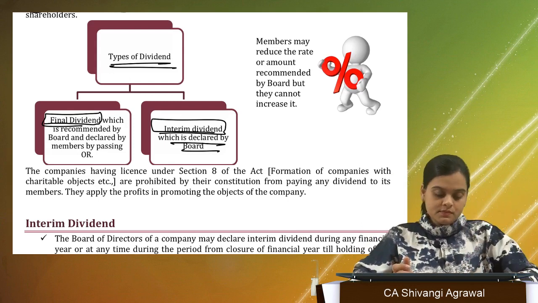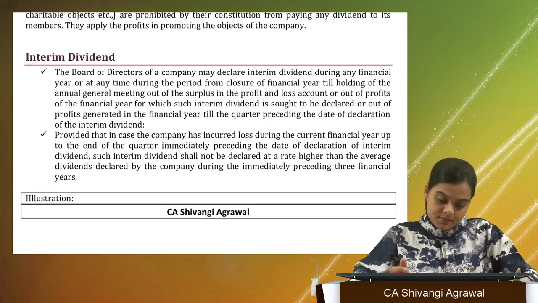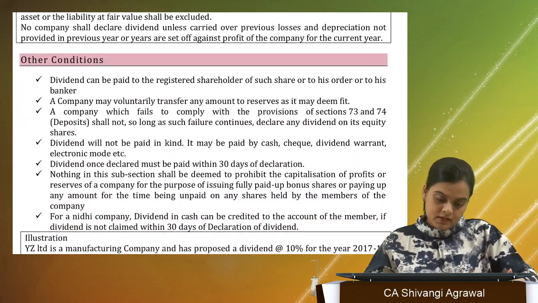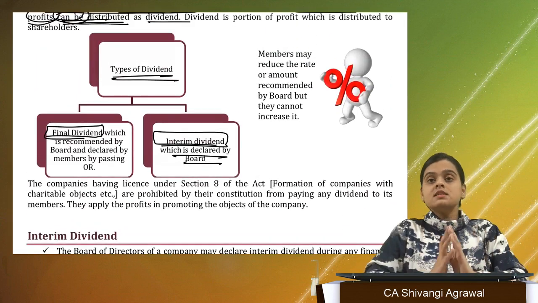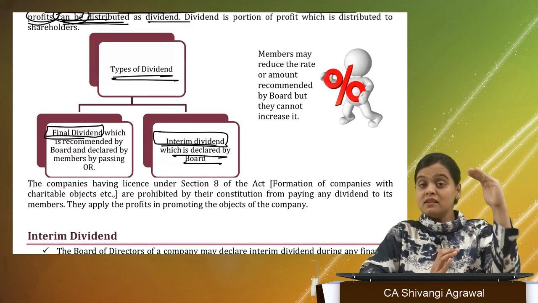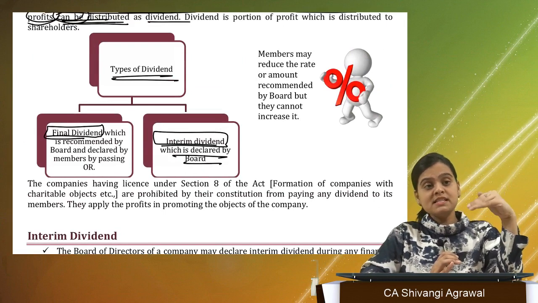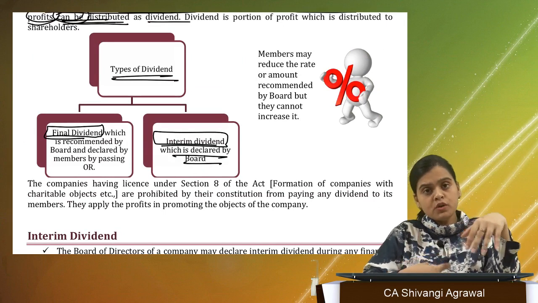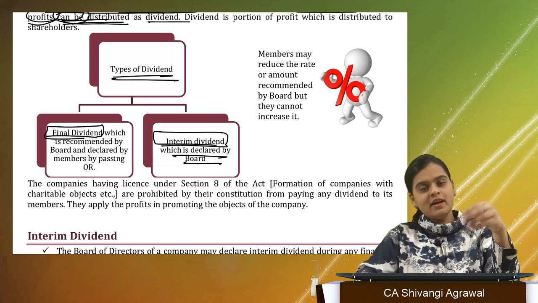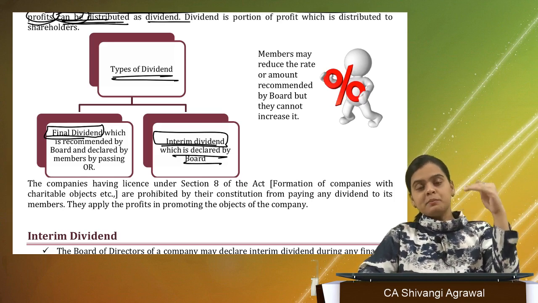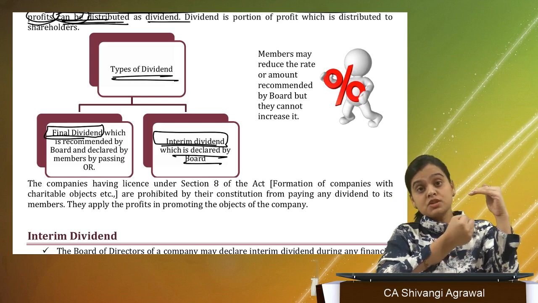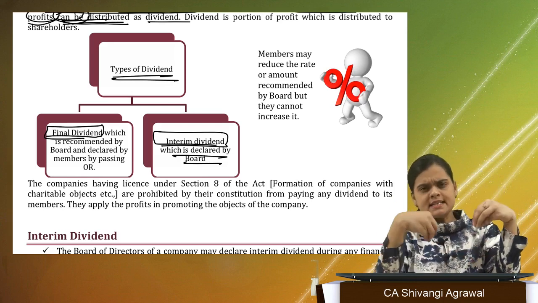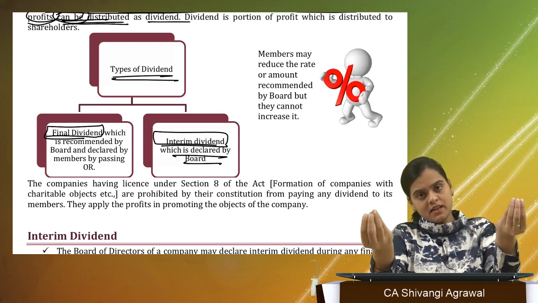Now, where were we? Right. When the company is making a lot of profits, the board of directors might decide, since the company is making a lot of profit out of the money that investors or shareholders have given to us, let us give them something in return.